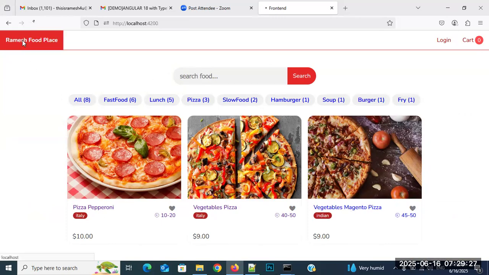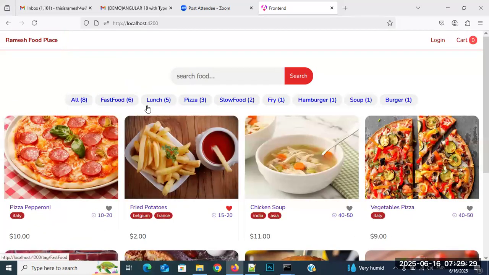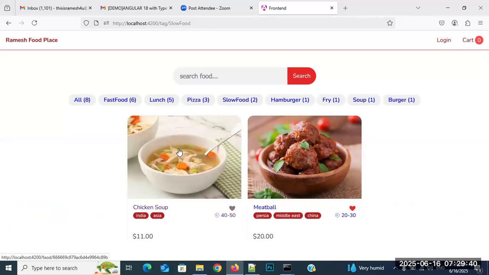Now, you don't want to search directly, you can click on these tags. You can click here also. Slow food 2. See it, how many foods are we getting? 2 only: chicken soup and meatball. These are all slow foods.